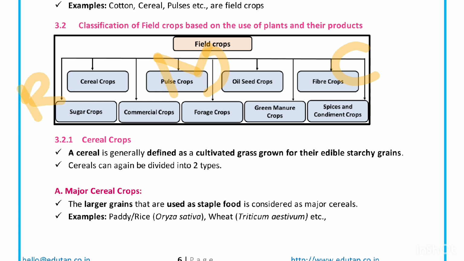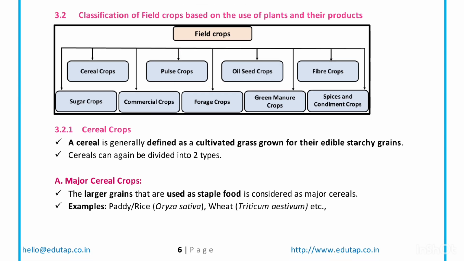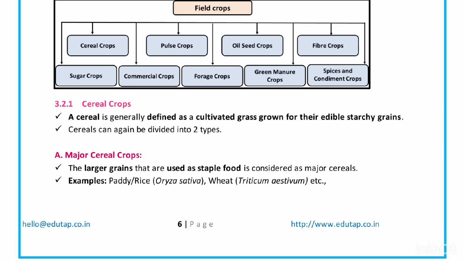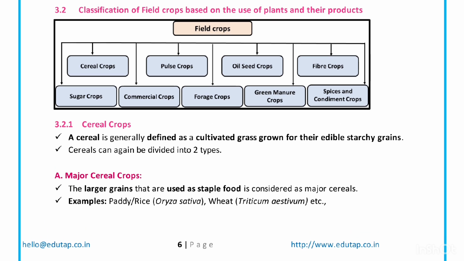Now you can see that different crops have their own different purpose. The produce we are obtaining from these crops have different purposes. Some are used for consumption, some are used for oil, and some are used for obtaining fiber, and so on. You can see that the use of the plants' produce is different. This is the basis of classification we are going to discuss here.